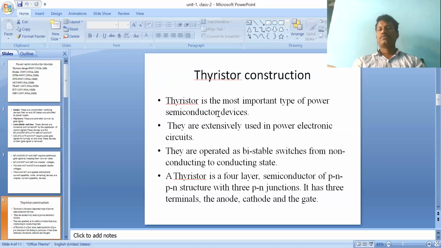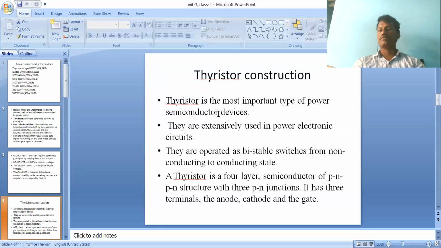What is meant by p-type material, and what is meant by n-type material? From a chemistry point of view, there are third group, fourth group, and fifth group elements. If we combine third group and fourth group elements, we form a p-type material. If we combine fourth group and fifth group elements, it forms an n-type material. The name thyristor itself refers to the SCR, which we will learn about in coming classes.